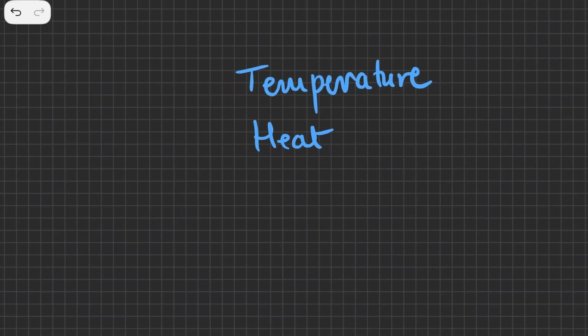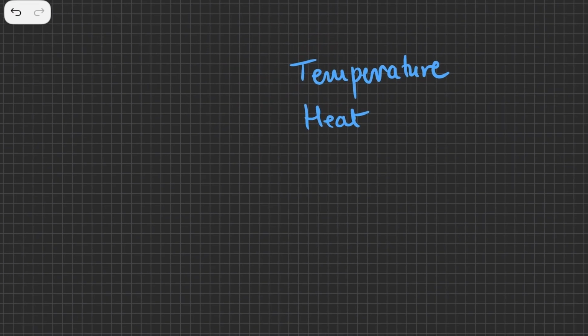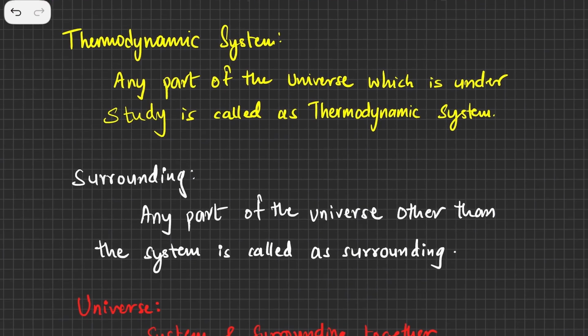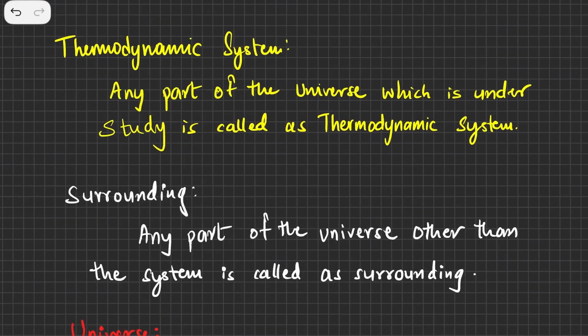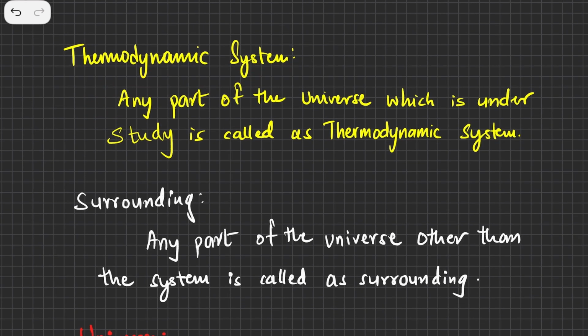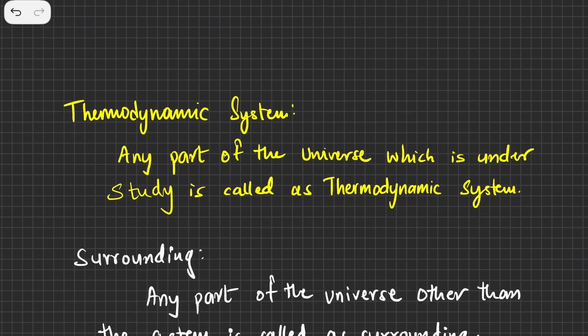So let's get quickly started, and there are a lot of definitions. First we need to understand certain terms and terminologies, and on the screen you have the first term, thermodynamic system. When you are studying thermodynamics, we come across this word system many times.